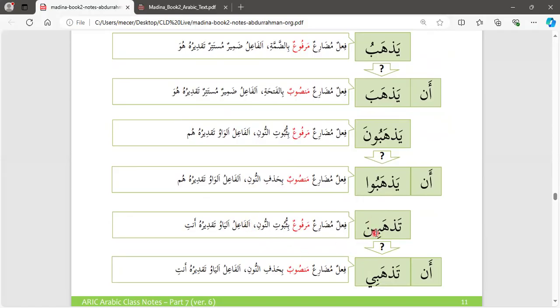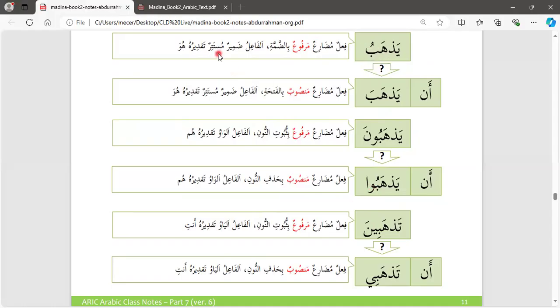So this ya is the fa'il. It's not mustatir. Remember, you should know the difference between mustatir and the presence of the fa'il. In this case, when you see a ya, it means the fa'ilun is present. And when you see a waw, the fa'ilun is present. But here, the fa'ilun is not present.